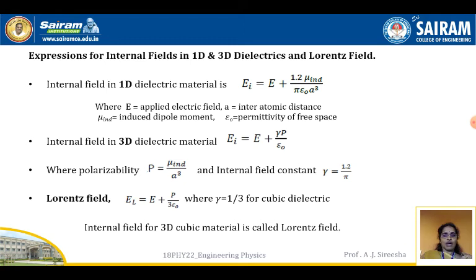From 1D you arrive at the 3D by taking the value 1.2 by pi as gamma, and mu induced by A cube goes to P. So gamma P by epsilon naught. This is a very important equation: make sure that the Lorentz field EL is equal to E plus P by 3 epsilon naught, where gamma is taken as 1 by 3 for a cubic dielectric. This is the internal field for a 3D cubic material, the Lorentz field.